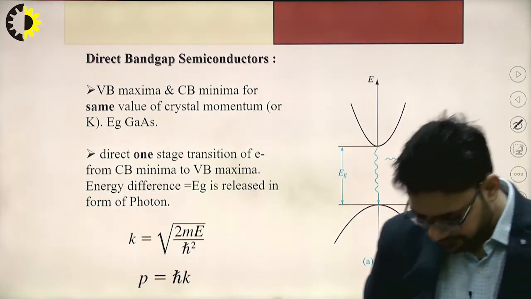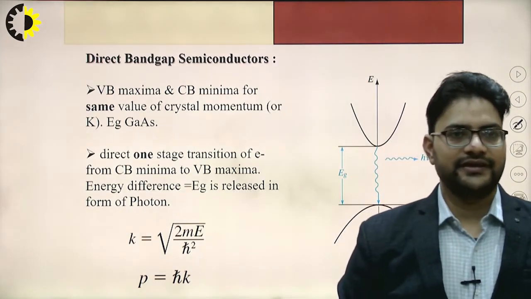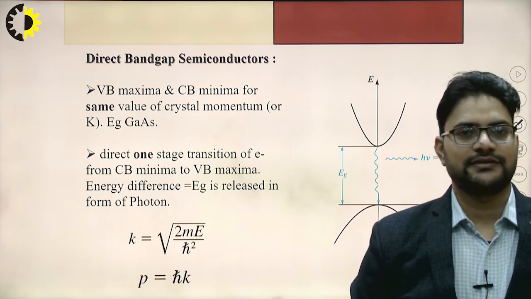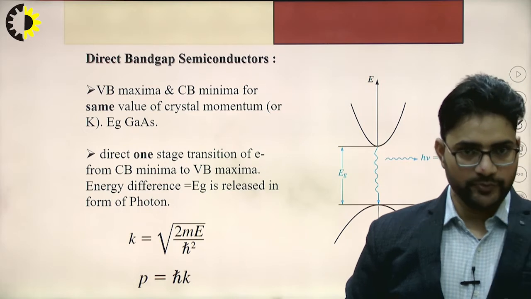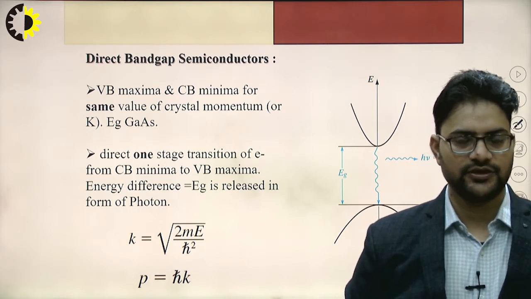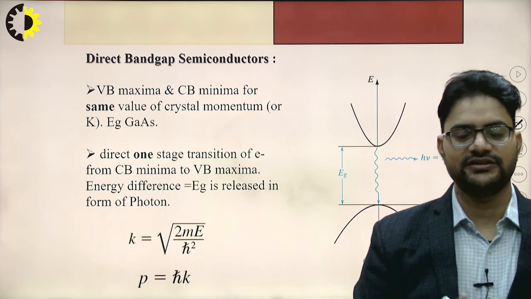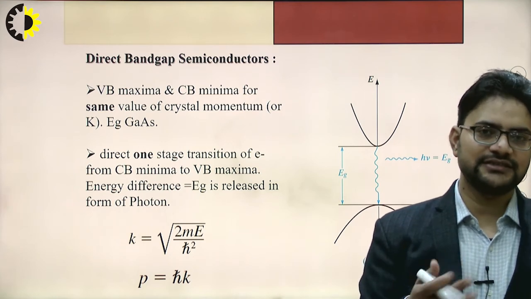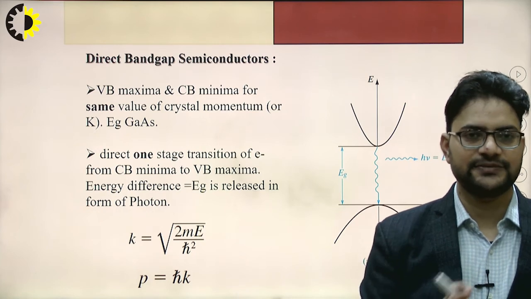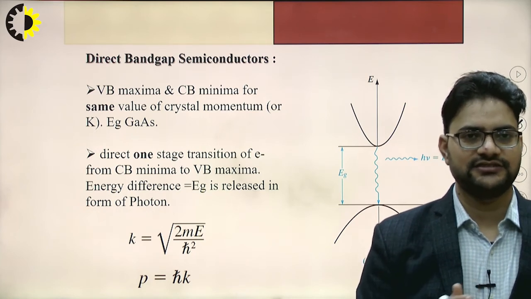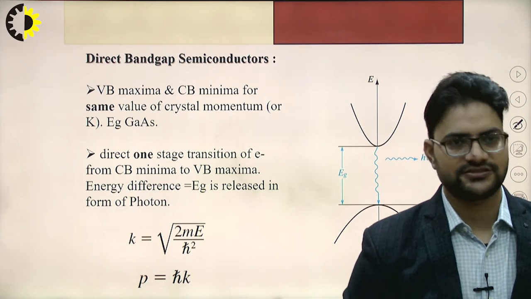Next is direct band gap semiconductor and indirect band gap semiconductor. So how does the recombination take place? While returning from the high energy state to the lower energy state, these semiconductors can be classified into two different categories. First is the direct band gap semiconductor, and second one is the indirect band gap semiconductors.